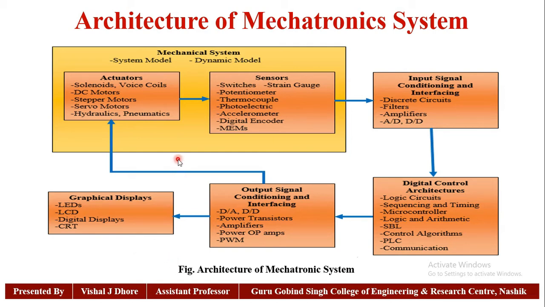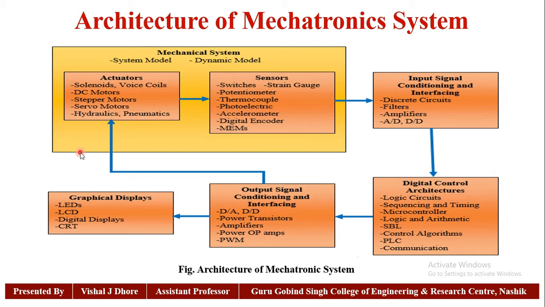In that, the first one is the actuators. An actuator is a type of motor for moving or controlling a mechanism or system. It is operated by a source of energy, usually in the form of electric current, hydraulic fluid pressure, or pneumatic pressure, and converts that energy into some kind of motion.